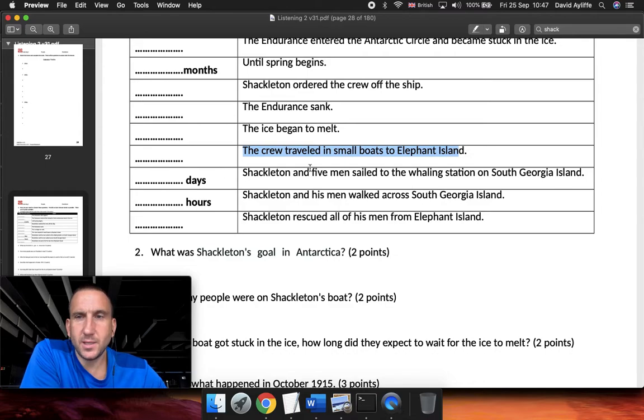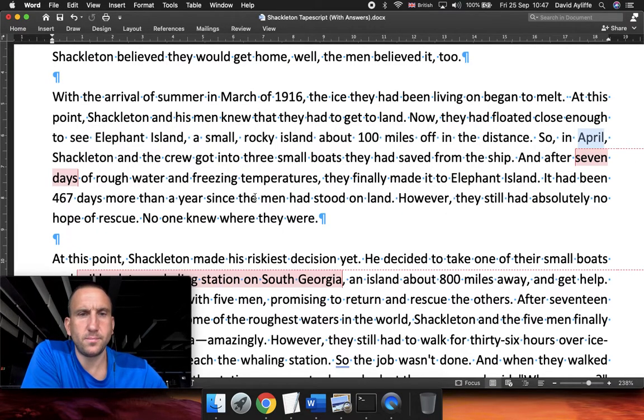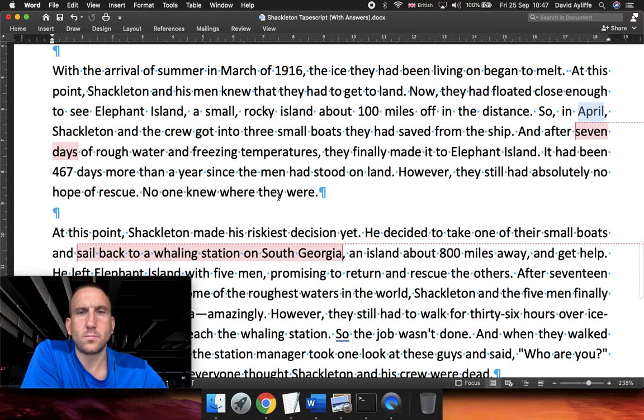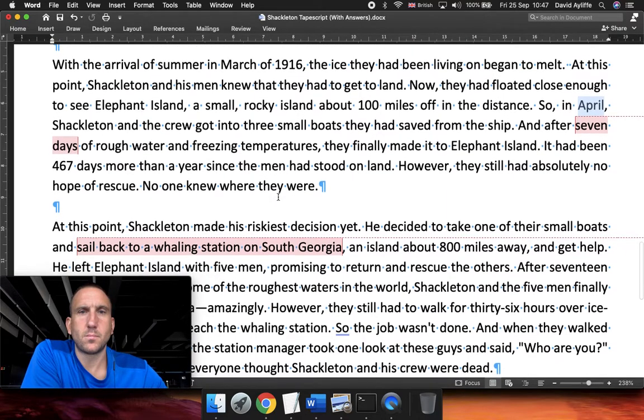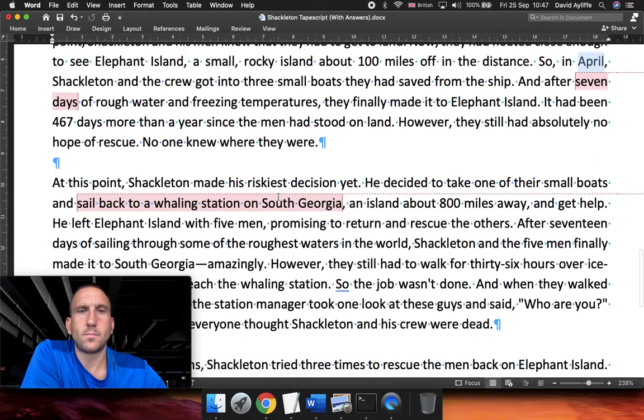So how many days did it take them to sail to the whaling station? After 17 days. Okay, so 17 days.